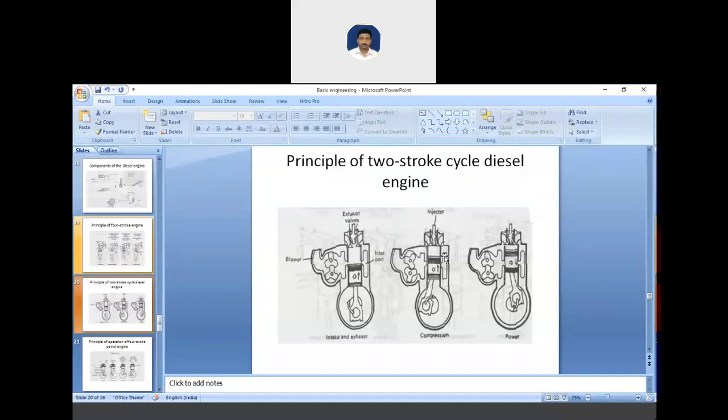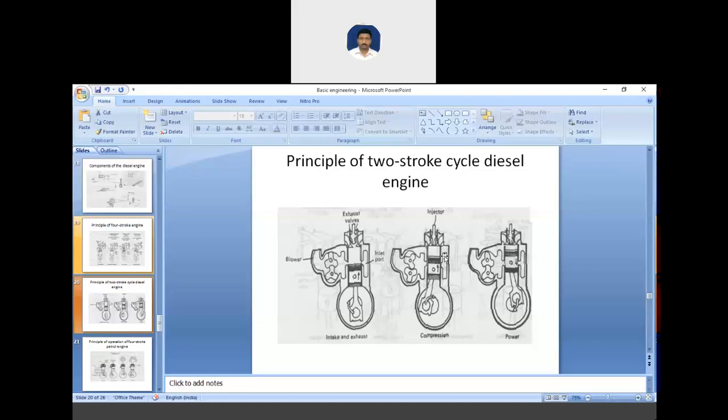Then the compression pressure is increased, the temperature is raised high, and the air is moved to the self-ignition point of the fuel. Here also there is a self-ignition point of fuel, and the fuel is injected into the cylinder head just before the completion of the compression stroke, and only for a short period of time, and then the burned gases expand during the next stroke. This happens in a two-stroke diesel cycle.